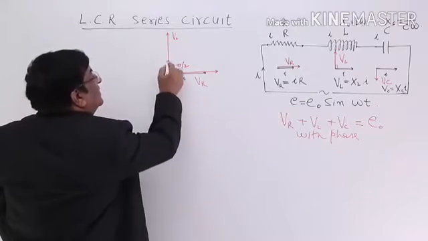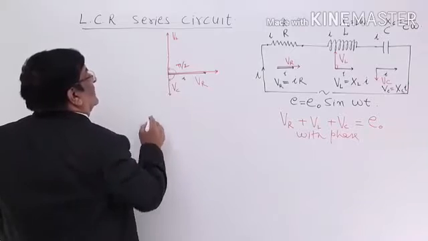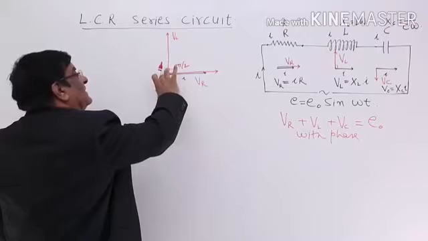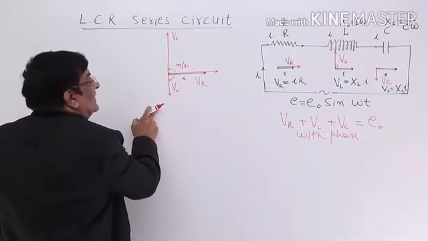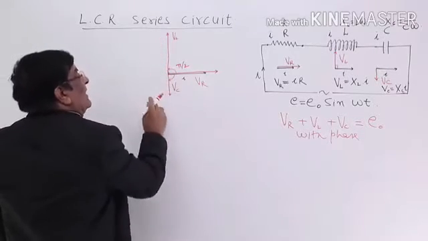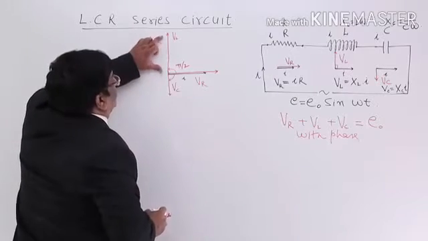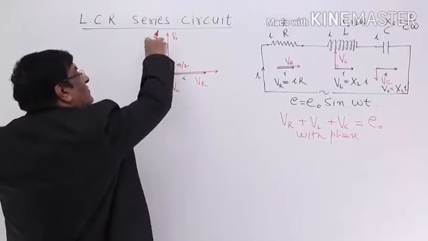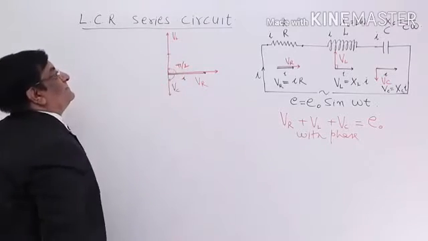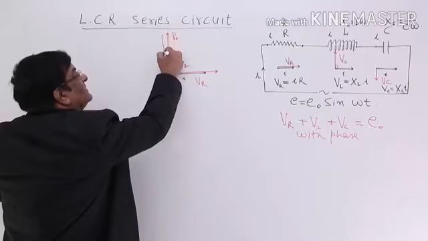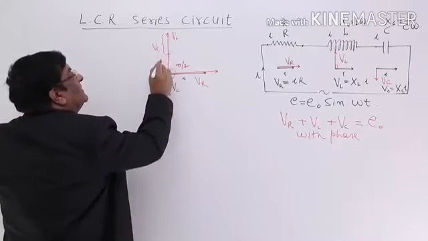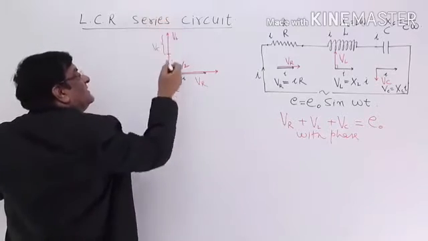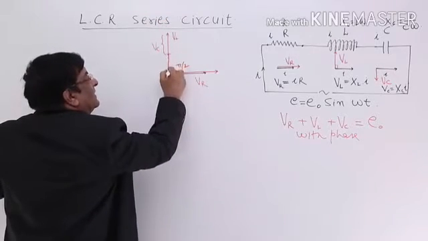So in step 1 we add these two. How do we add these two? Suppose this is 20 and this is 5. This is in negative direction and this is in positive direction. So out of this length, we cut this much length. This is equal to VC, and now this is VL, this is minus VC, and this is our result.